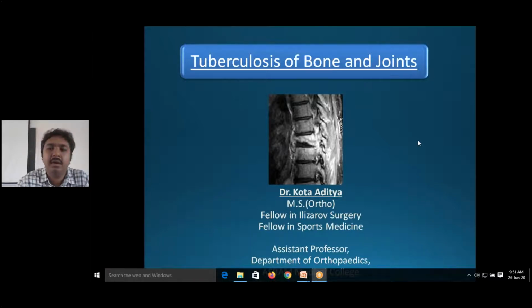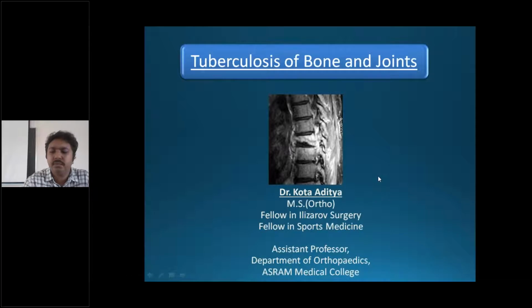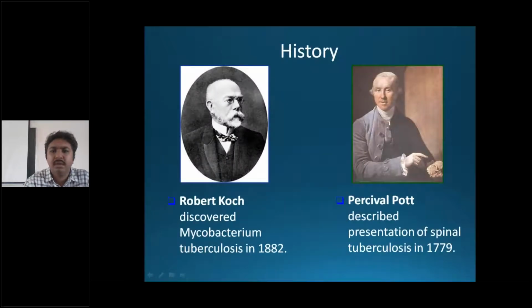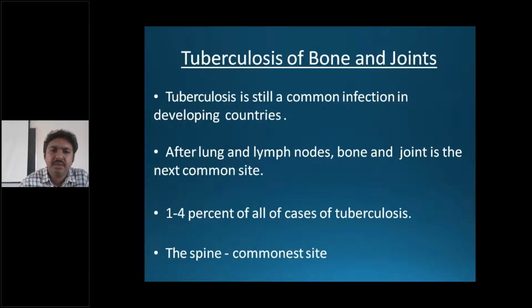Yeah, so good morning everyone. Today I'm going to discuss tuberculosis of bones and joints. Coming to history, Robert Koch discovered Mycobacterium tuberculosis in 1882 and Percival Pott described the presentation of spinal tuberculosis in 1779. So we'll get to know about the spine and hip tuberculosis, but first we'll listen to the basics.